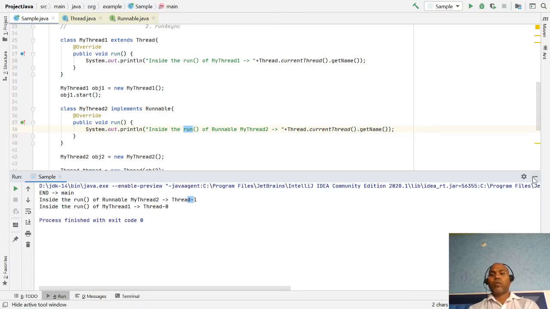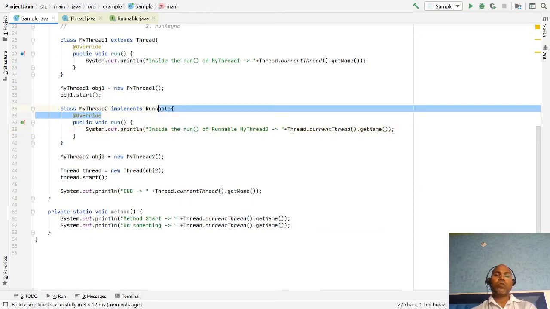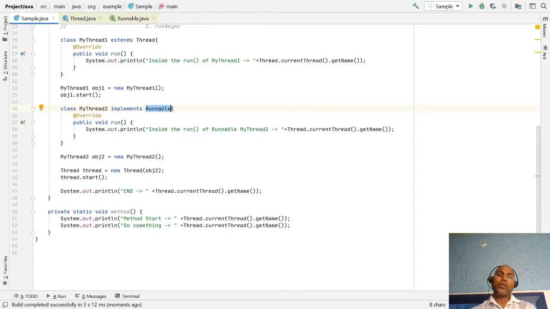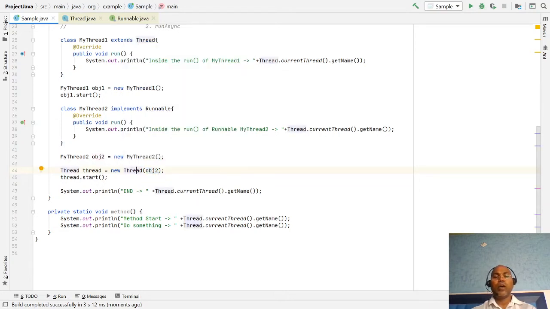So remember, whenever you create your own thread using the Runnable interface, you have to take the help of the Thread class, and in the Thread class constructor you have to pass your Runnable object. The Thread class has a constructor which takes a Runnable argument. And after that you can invoke thread.start.